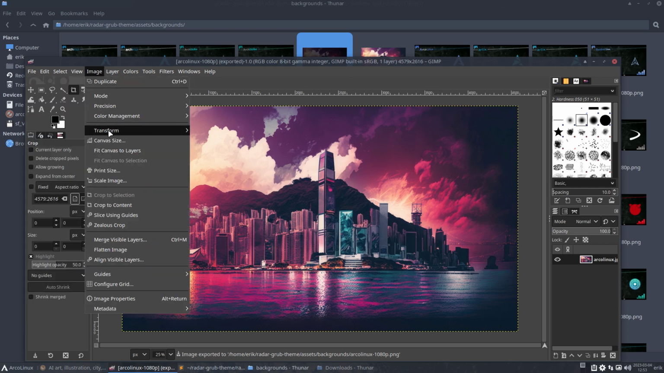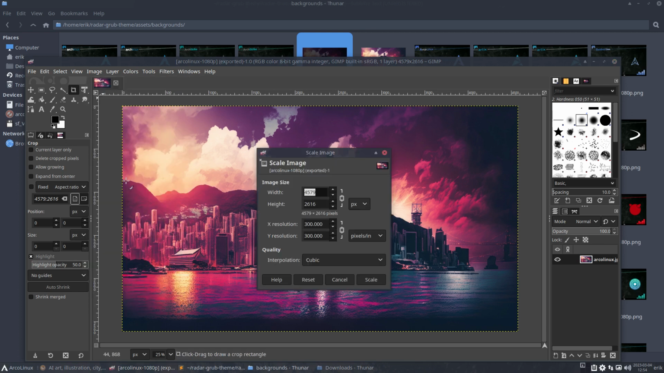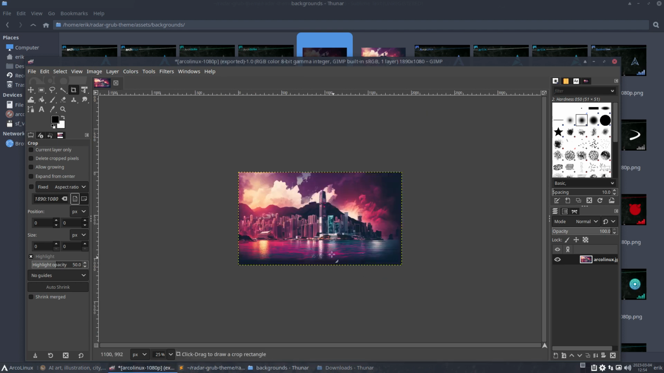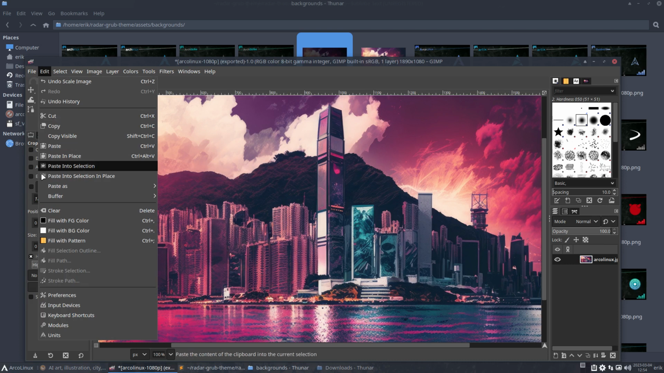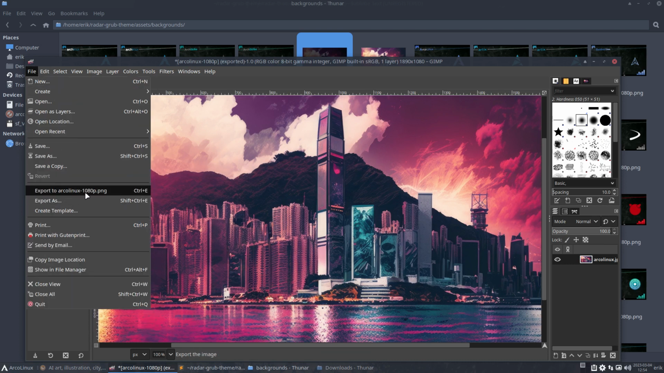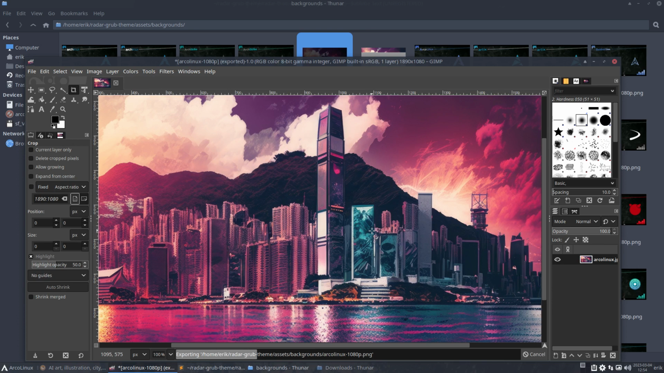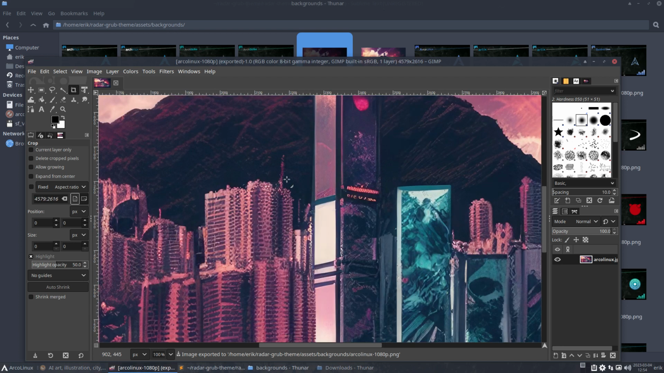File, image, canvas size, no. Scale image, yes, I think. By a height of 1080. Will be already a little bit smaller. Scale down. We're looking at 25%, so it's actually this size. File. Export to, yeah, we can overwrite now. Voila. That's that. Now, Control Z, Control Z, Control Z.